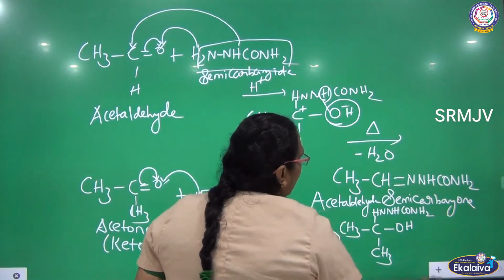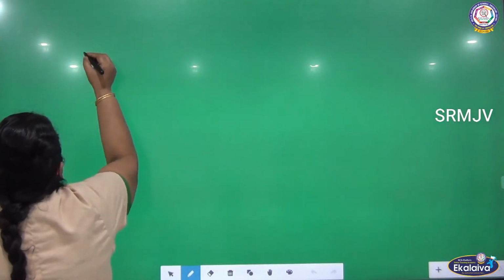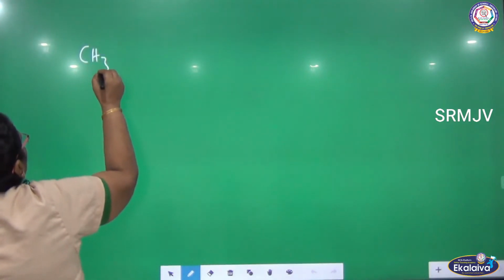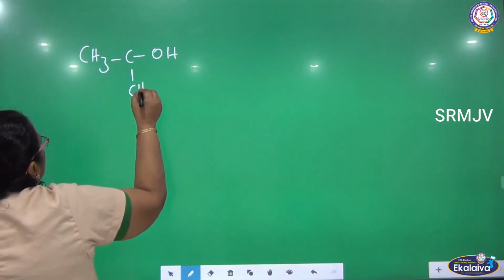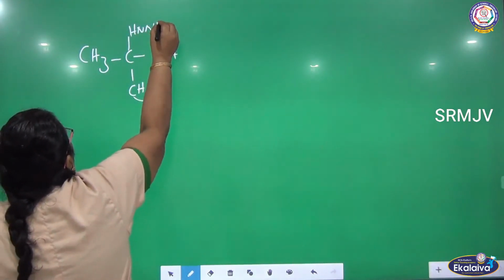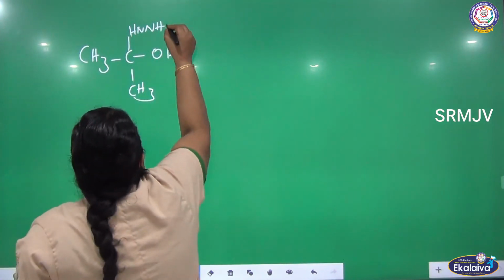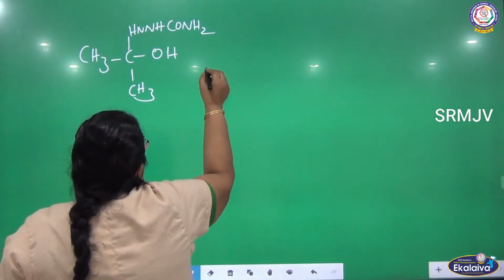This is an unstable compound: CH3, COH on one side, CH3, HNH, CONH2.